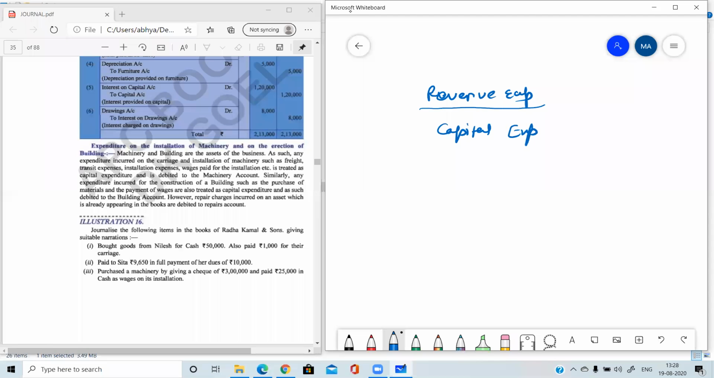Revenue expenditure becomes part of the profit and loss account, and in this case that particular expenditure will be debited. Like you have paid salary. Salary you are going to pay at a decided interval. It may be 15 days, it may be after 1 month, it may be after 2 months. So very frequently or on a regular basis you have to pay salary. So that is a revenue expenditure, and in that case the salary account will be debited. Capital expenditure means you are purchasing any asset. In that case, that particular asset account will be debited. Let's take an example. Suppose you have purchased a machine.